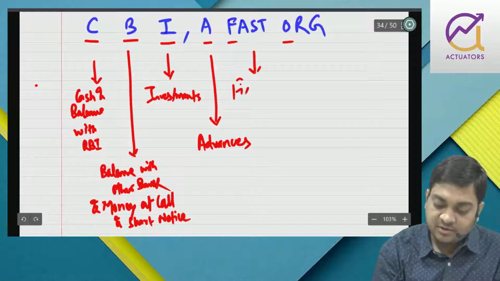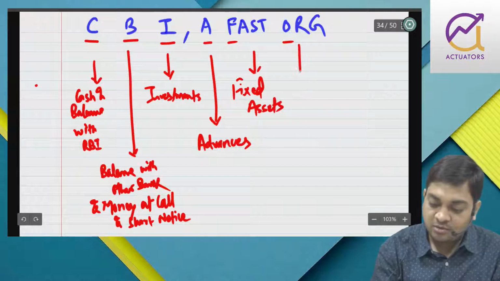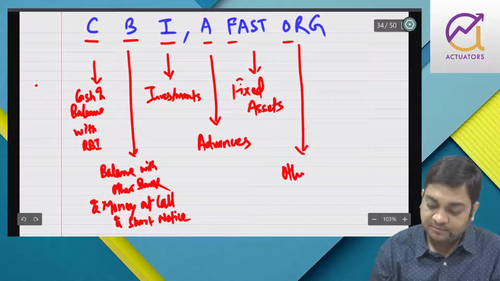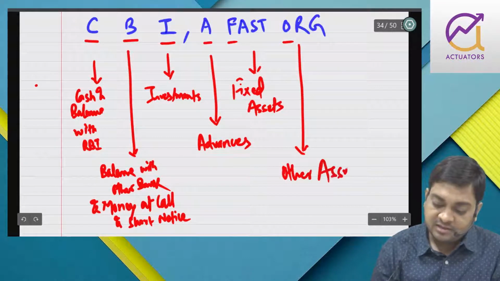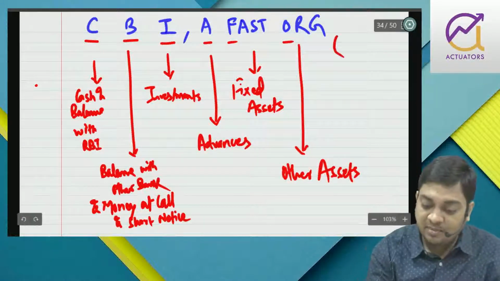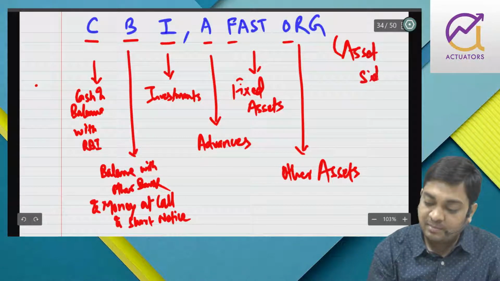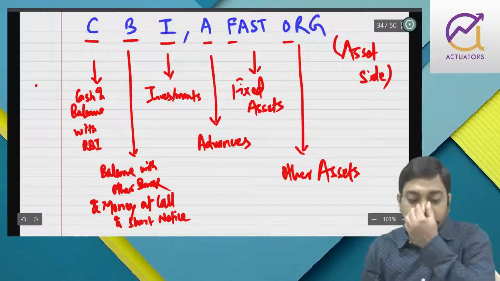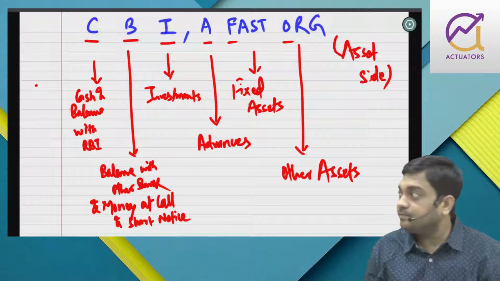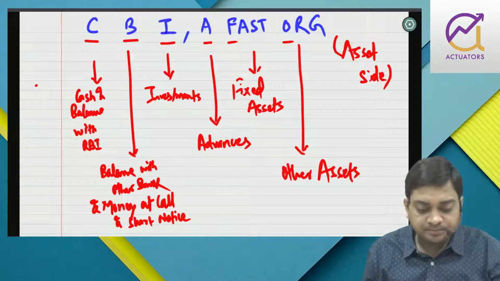F stands for fixed assets. O stands for other assets. Now you can easily see that this is the asset side, and basically this is prepared on the basis of liquidity, right? This is prepared on the basis of liquidity.